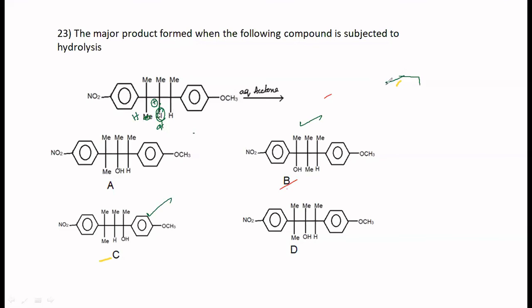You will be getting this carbocation, basically CH plus here, and you have got an OCH3 here. Because this is an electron releasing group, it is going to stabilize this, isn't it? And therefore, this hydrogen shifts there. You are going to get a carbocation here and not here. And therefore, your correct option has to be this.